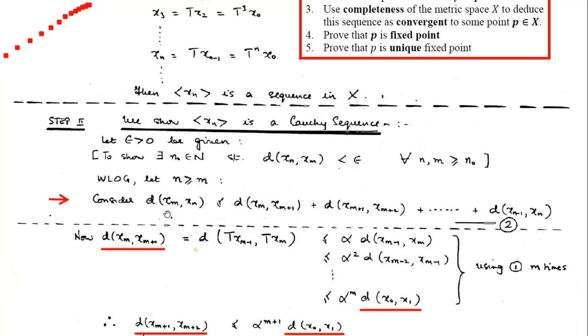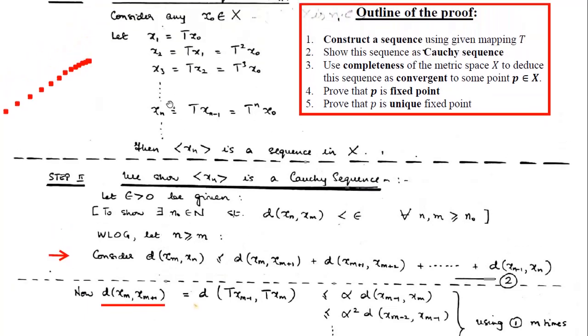In that case, what will happen? What is the change between them? Suppose xm is here. How will it come through? x0, x1, x2, x3, and so on. Then xm will come first.